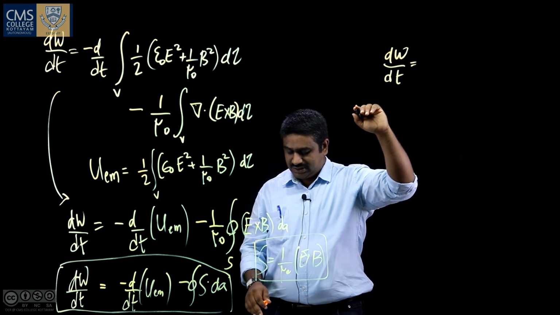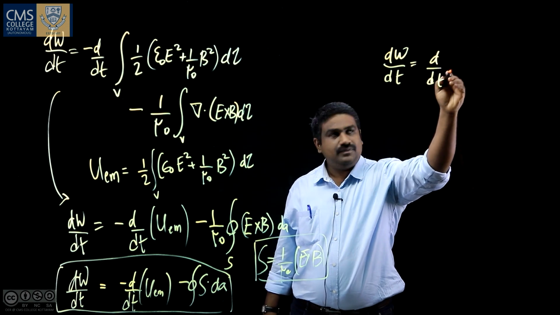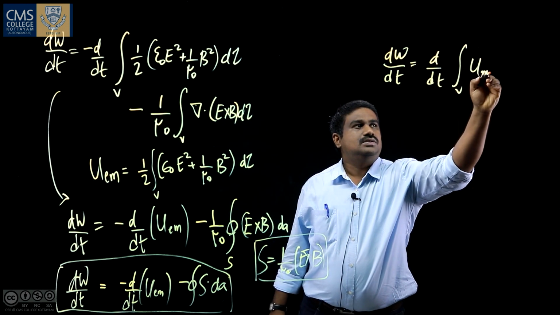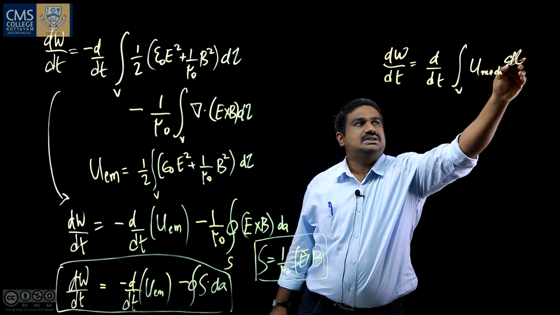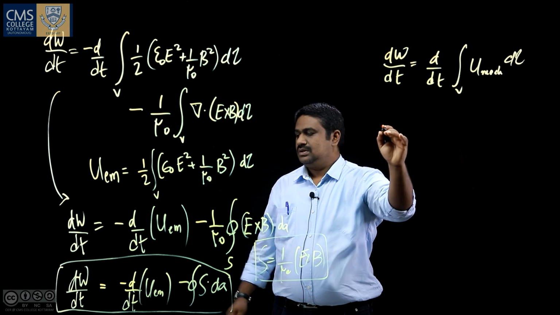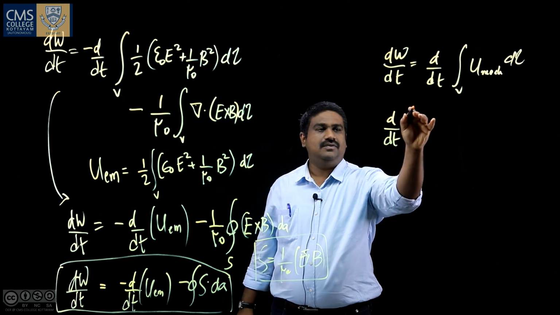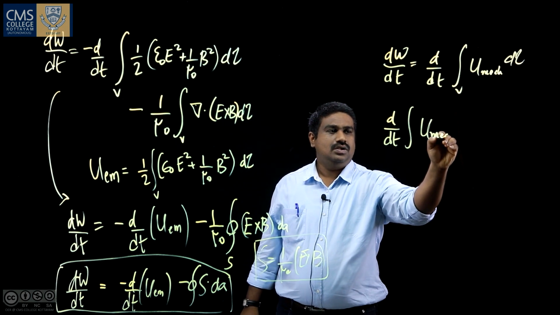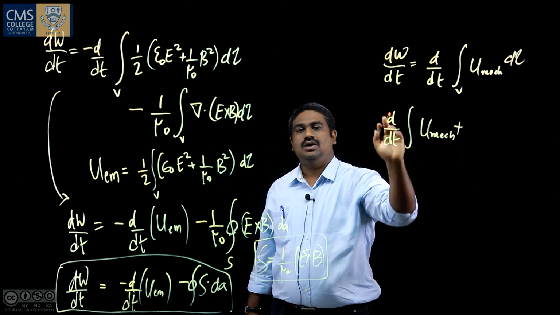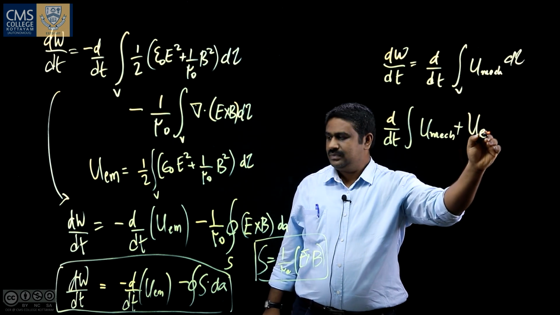We know that the work done on the charges by the electromagnetic force will increase the mechanical energy, so this increase can be represented as U mechanical. Therefore, the Poynting's theorem can be written as d by dt of the integral of U mechanical, that is the work done on the charges by the electromagnetic force, plus UEM.